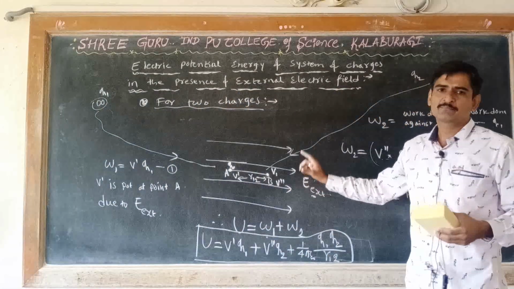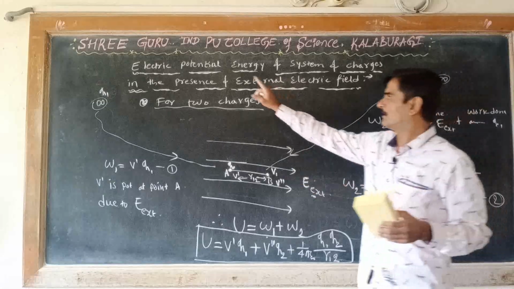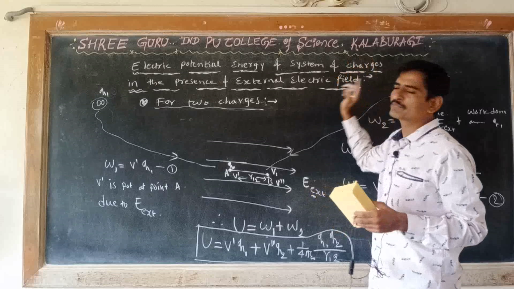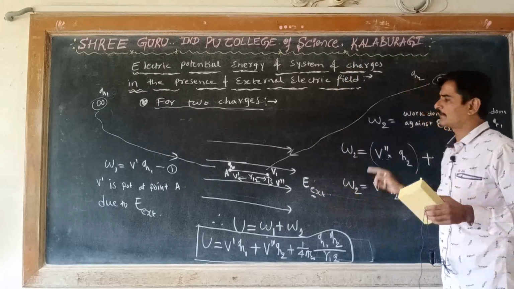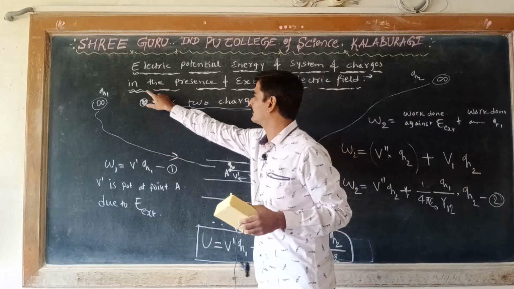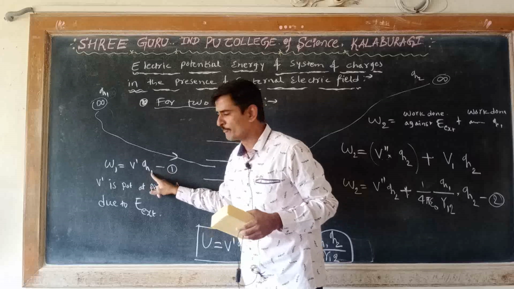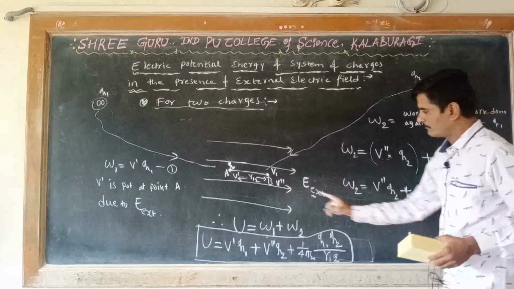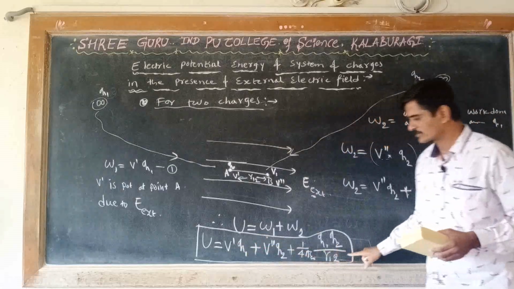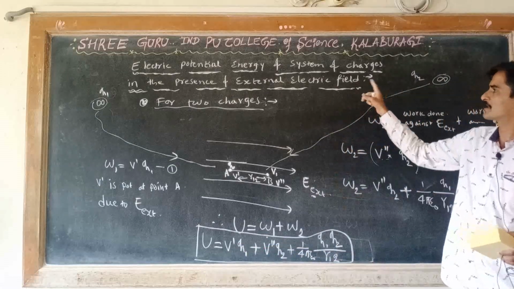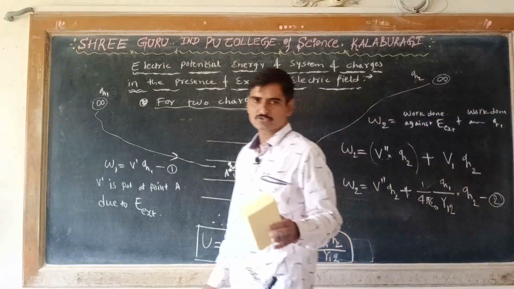Understood? This concept is different compared to yesterday's concept. Yesterday we did the electric potential energy of a system of charges without an external electric field. There was no external electric field. Today in this concept there is an external electric field. That's why we are getting W1 and W2 like this, and if we add those two, we get this expression for the electric potential energy of a system of two charges in the presence of an external electric field. Understood?